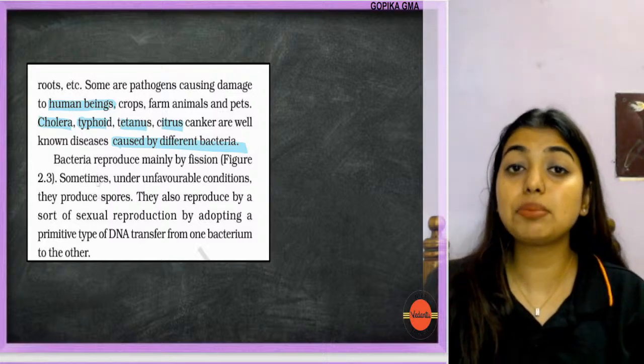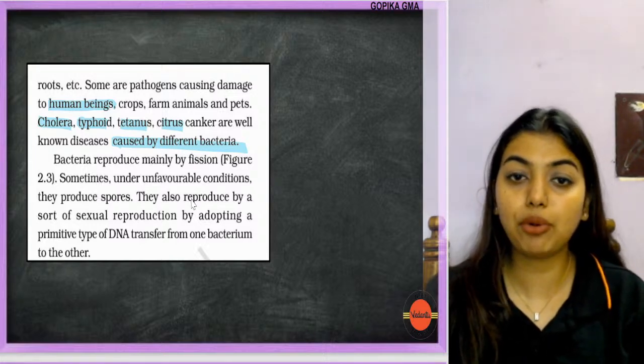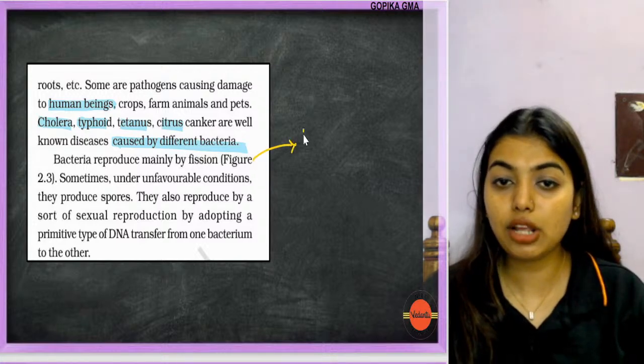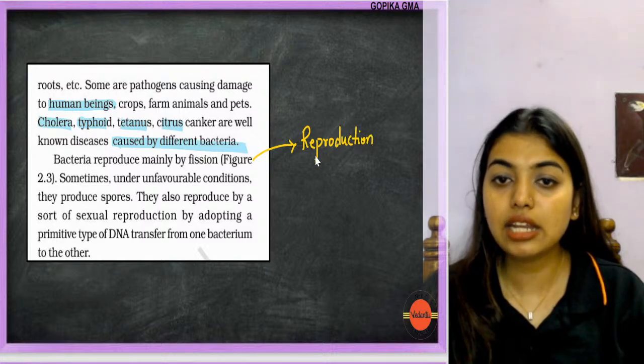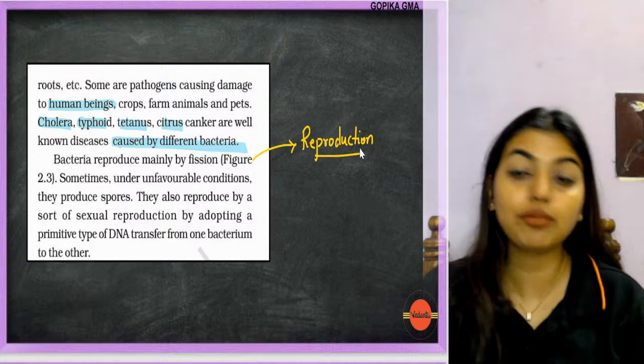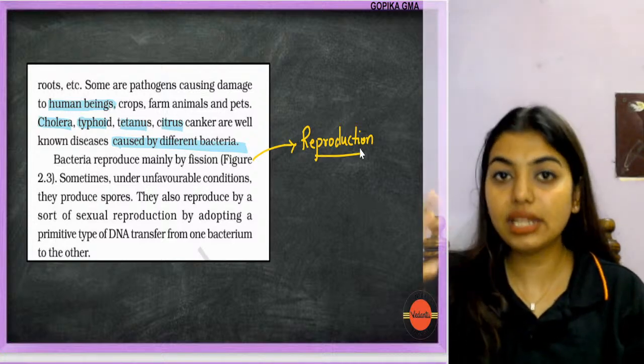Bacteria reproduce mainly by fission. Now this is the important part, that is about the reproduction of bacteria. Till now, what did we talk about? We spoke about everything, like bacteria is like this, bacteria is like this. Now we are talking about how the reproduction of bacteria is happening. That is, how are they actually reproducing?